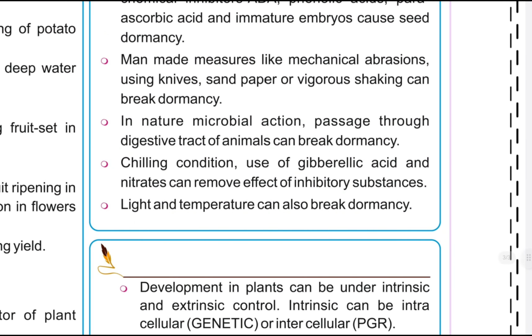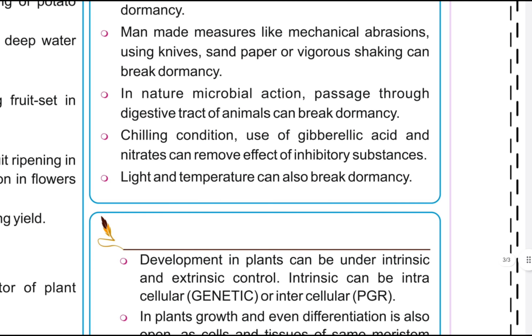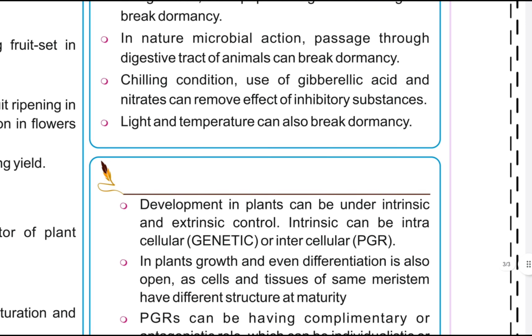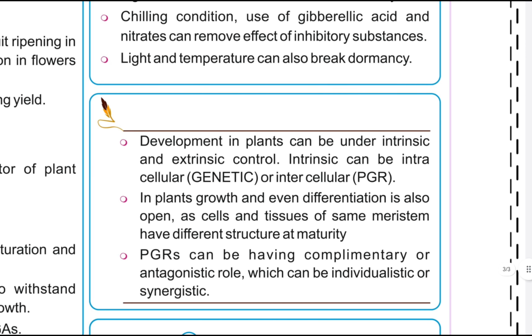Man-made measures like mechanical abrasions, using knives, sandpaper or vigorous shaking, can break dormancy. In nature, microbial action and passage through the digestive tract of animals can break dormancy. Chilling conditions, use of gibberellic acid and nitrates can remove the effect of inhibitory substances. Light and temperature can also break dormancy.